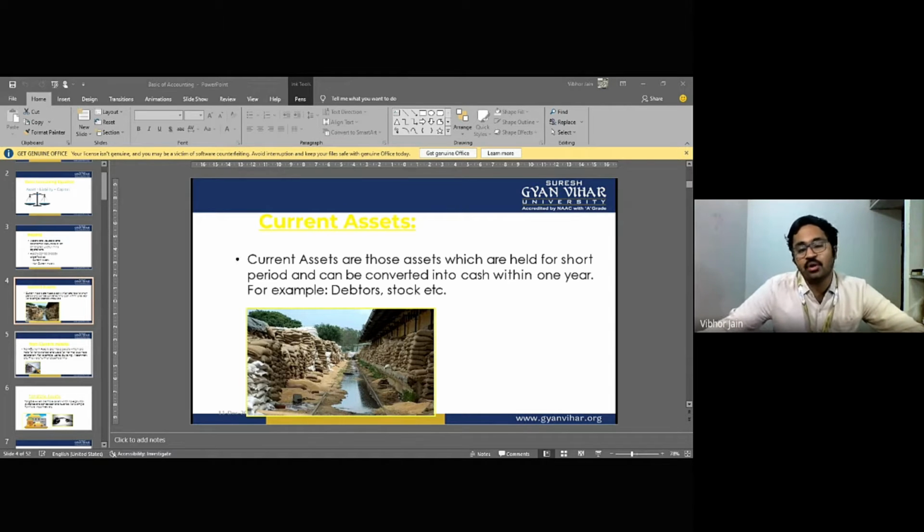Okay, now we talk about deferred revenue expenditure. This is a very important topic to understand. This is very logical, and this is also very important from an interview perspective.